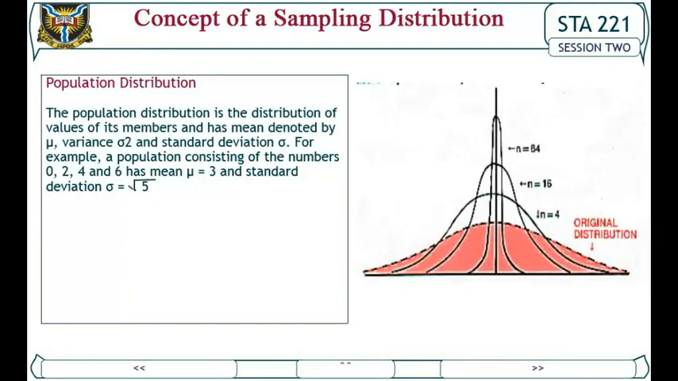Population distribution. The population distribution is the distribution of values of its members and has mean denoted by mu, variance, and standard deviation. For example, a population consisting of the numbers 0, 2, 4, and 6 has mean equal to 3 and standard deviation equal to √5.